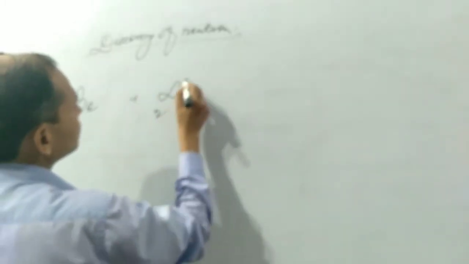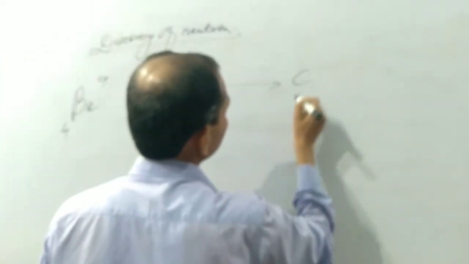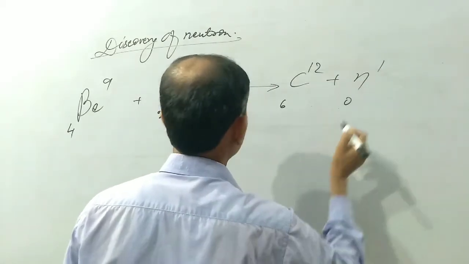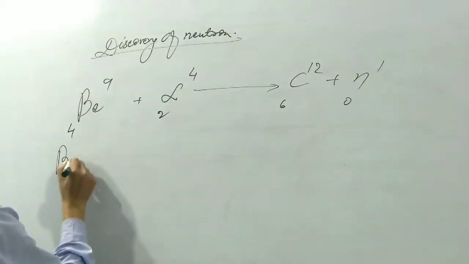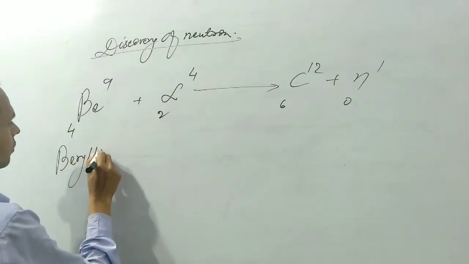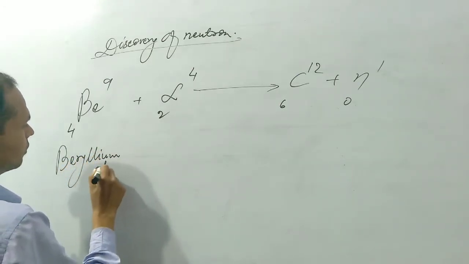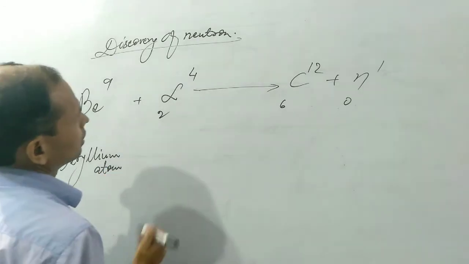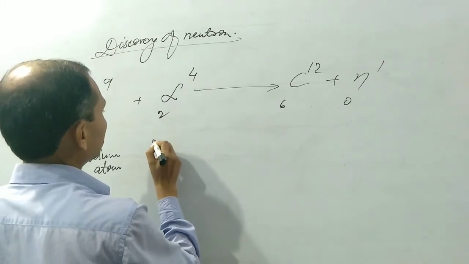This is beryllium atom, or we can also say beryllium metal. This is alpha particle.